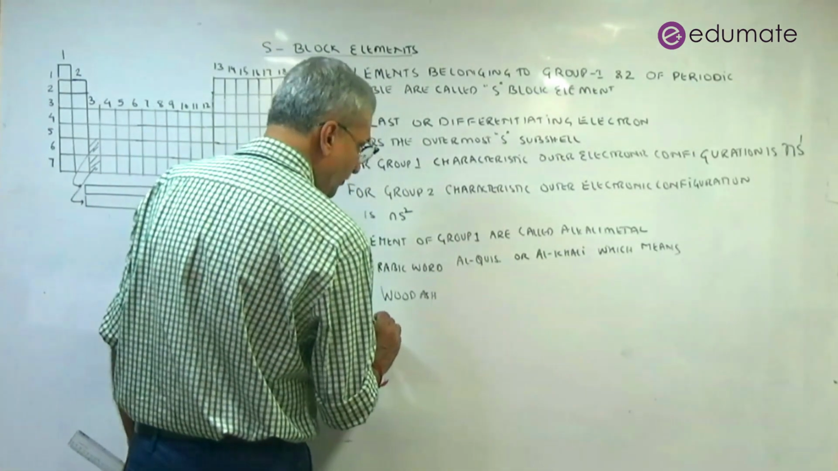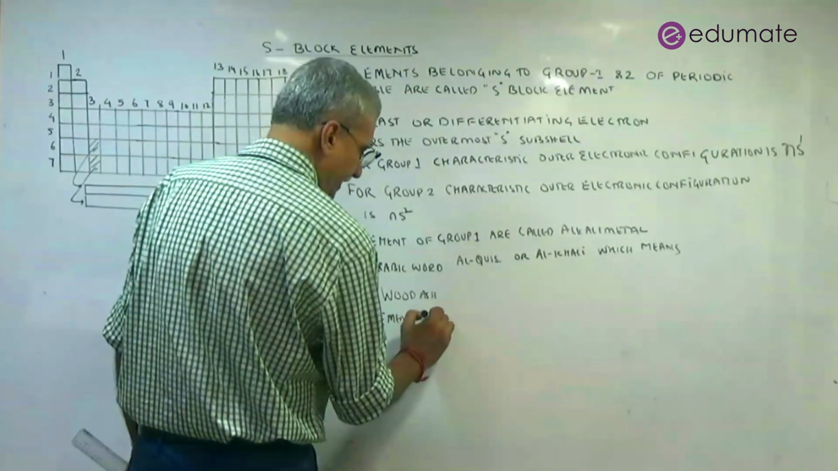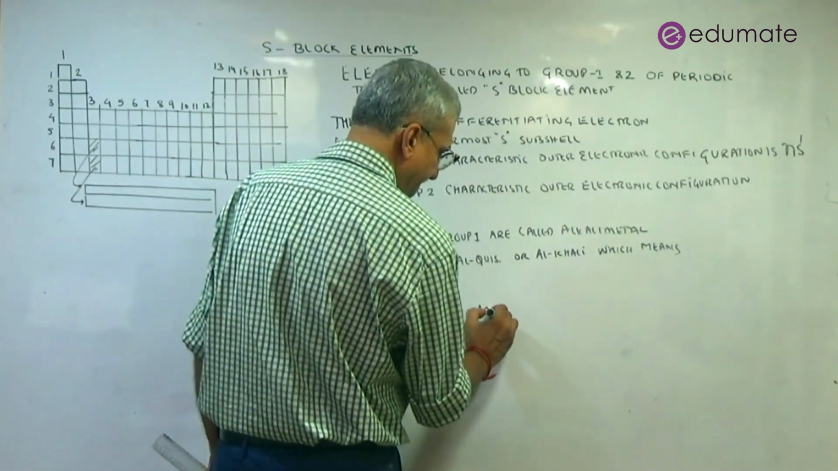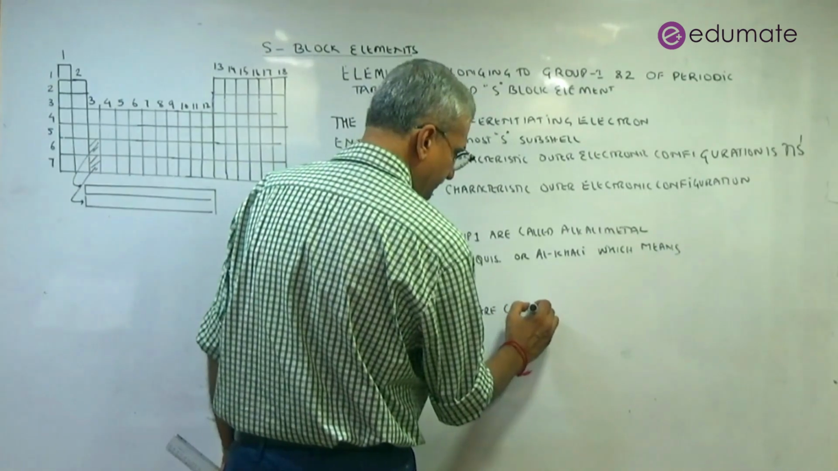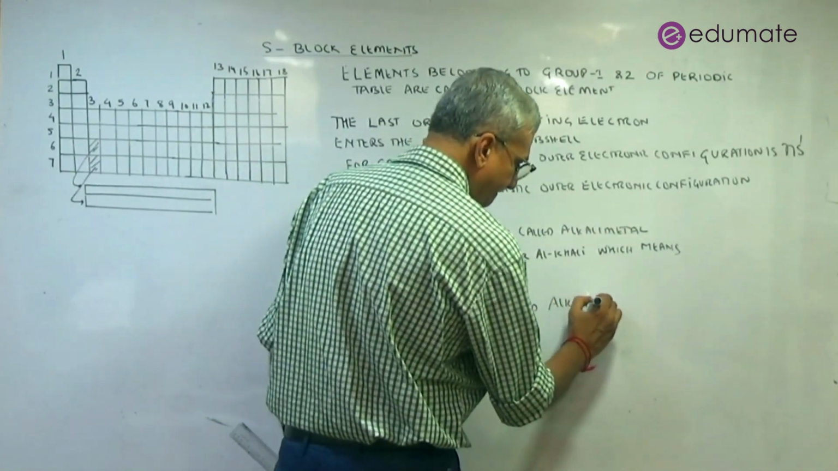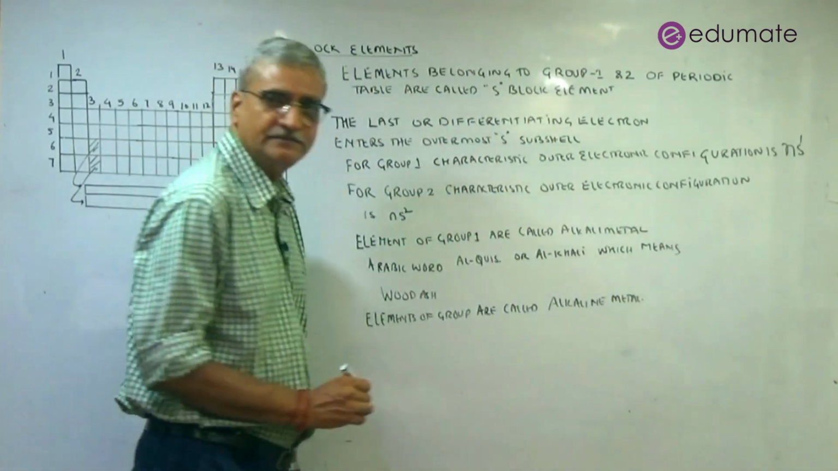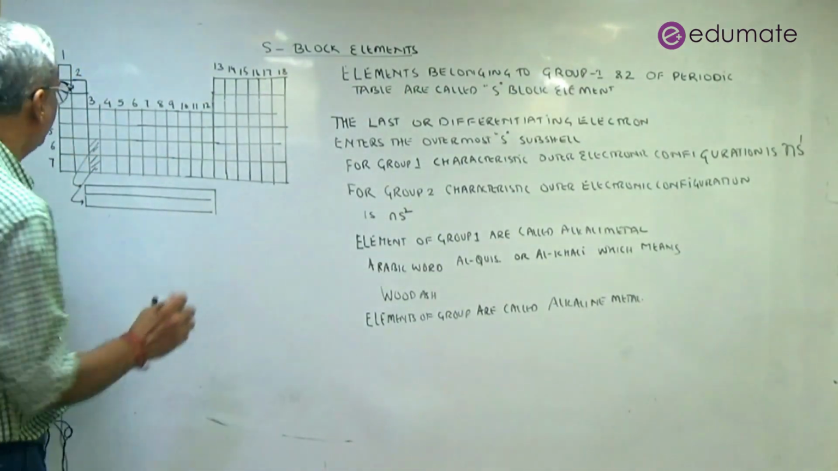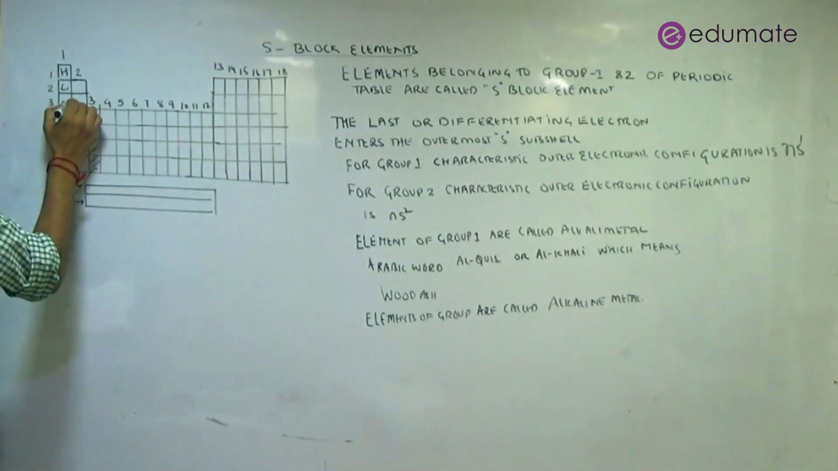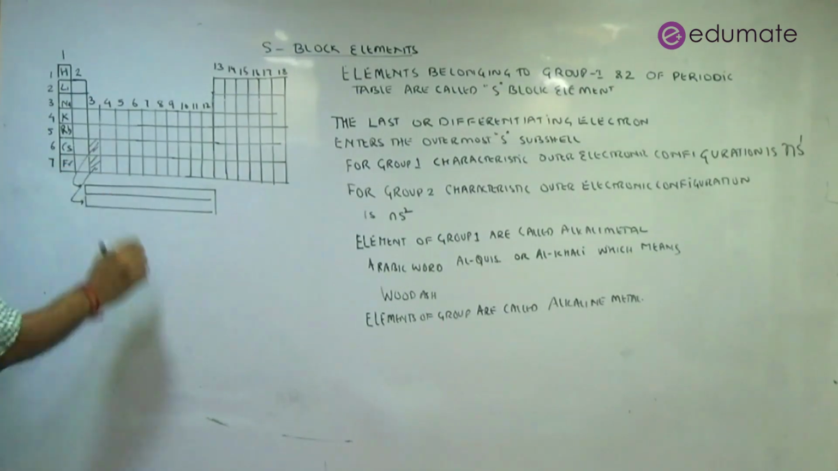Elements of group 2 are called alkaline earth metals. So what are the elements of it? In group 1 you have hydrogen, lithium, sodium, potassium, rubidium, cesium, francium.